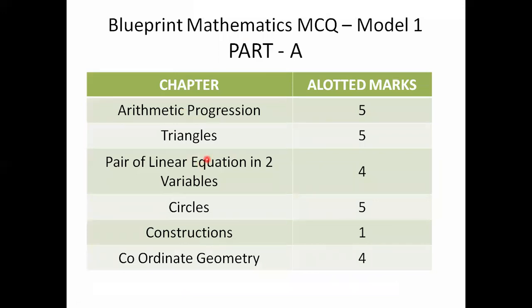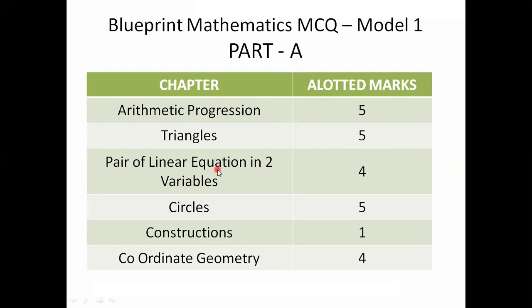Now let us discuss the blueprint for mathematics. The KSEEB gave two models. This is model 1, blueprint of model 1. Chapter 1, arithmetic progression. For chapter 1, KSEEB allotted 5 marks, which means you will get 5 multiple choice questions from the chapter arithmetic progression. Chapter 2, triangles. For this chapter, KSEEB allotted 5 marks, which means you will get 5 MCQs in this chapter.